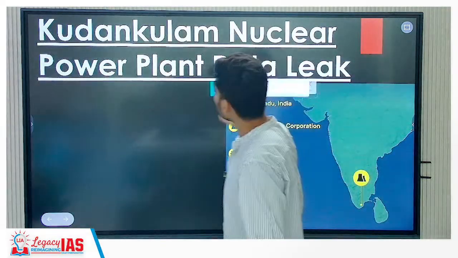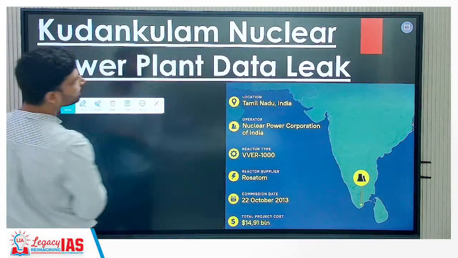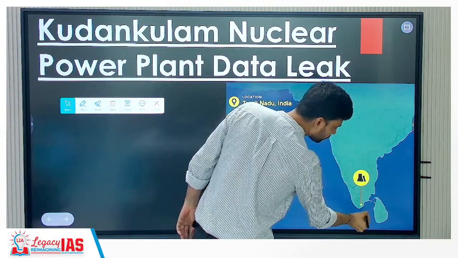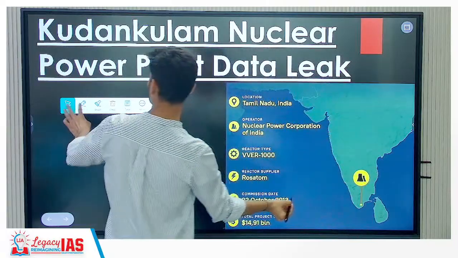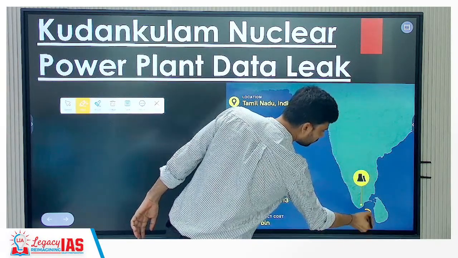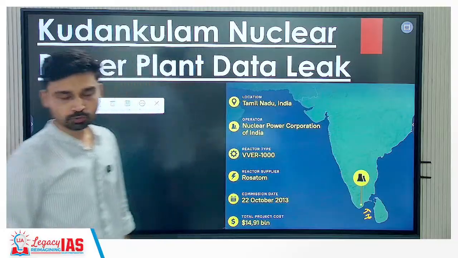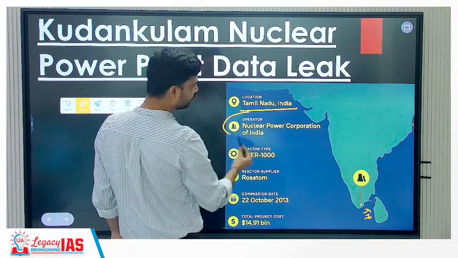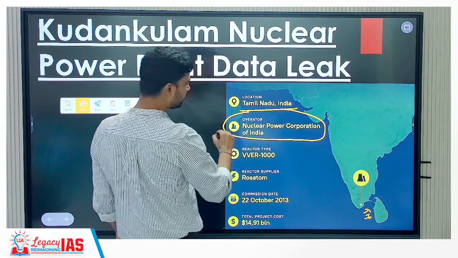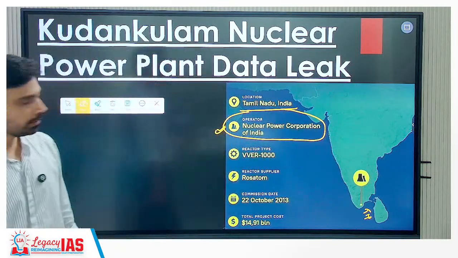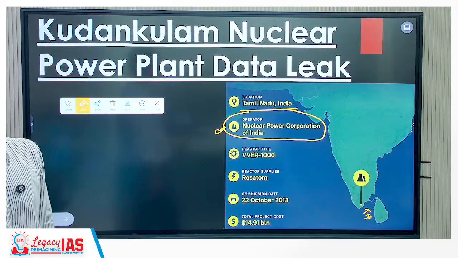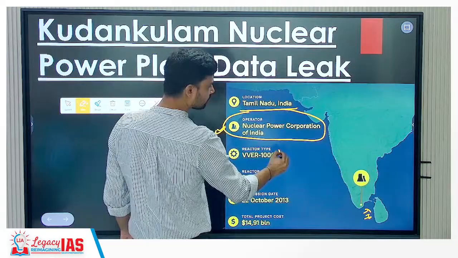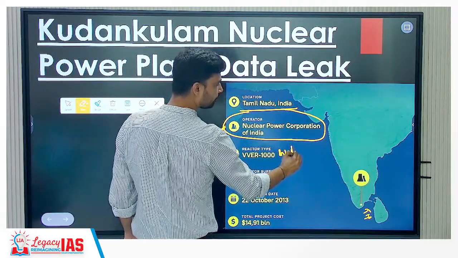The second topic is related to news coming from the Kudankulam nuclear power plant. First, location-wise, Kudankulam is situated in which state? That is Tamil Nadu. Okay, so the Kudankulam nuclear power plant is located in Tamil Nadu. All the nuclear power plants of India are run by a single Government of India company, NPCIL, that is the Nuclear Power Corporation of India Limited. Reactor type is VVER.